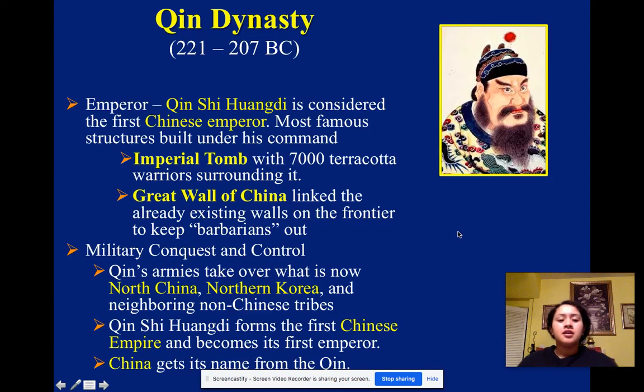The Great Wall of China linked the already existing walls of the frontier to keep barbarians out. So there's that. Military conquest and control. Qin's armies take over what is now North China, Northern Korea, and neighboring non-Chinese tribes. So they even extended it and took over a lot more land than the Zhou dynasty had before. Qin Shi Huangdi forms the first Chinese empire and becomes its first emperor. China gets its name from the Qin. So that is his name, Qin Shi, and that's where they get the name for China, from the Qin dynasty.